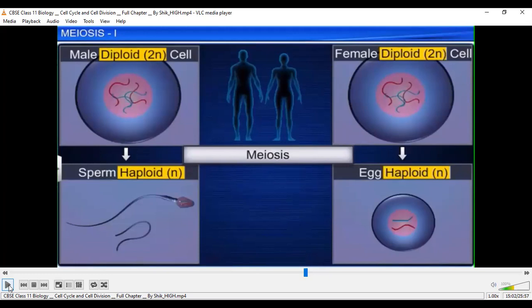Whereas in multicellular higher organisms like plants, animals, and even human beings, two distinct kinds of cell division, that is mitosis and meiosis, can be seen. And these have their own significance, and just now I explained the significance of both types of cell division, right?